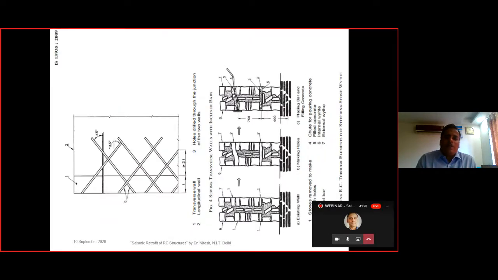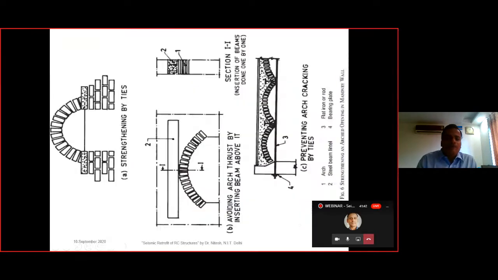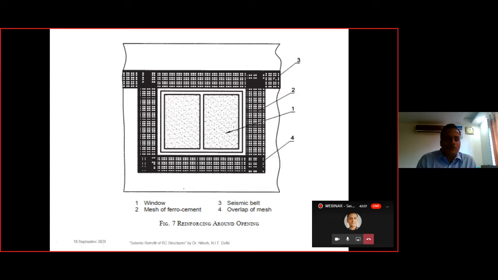In a similar way, we make holes in the masonry and then inject the grout mixture, and the angles are also defined, that is, at what angle these holes have to be drilled. Then if there is an arch, in order to avoid the thrust of the arch, we can insert a beam above it, so that the arch can uplift. This is also one of the retrofit measures for the arch structure, that is, we are avoiding the thrust of the arch by putting a beam over it.